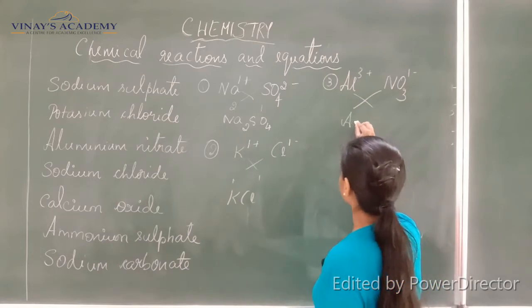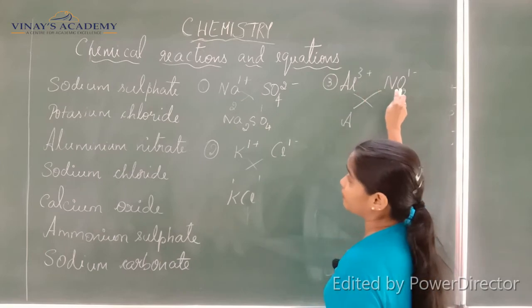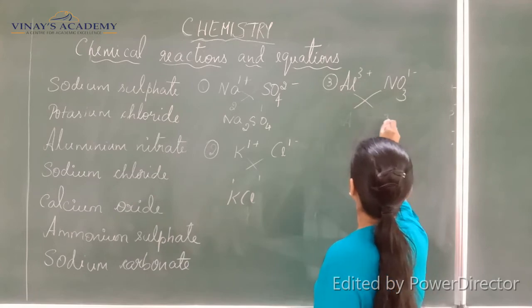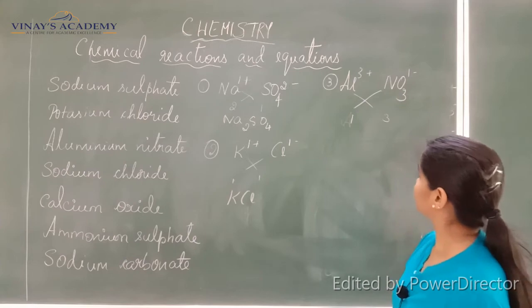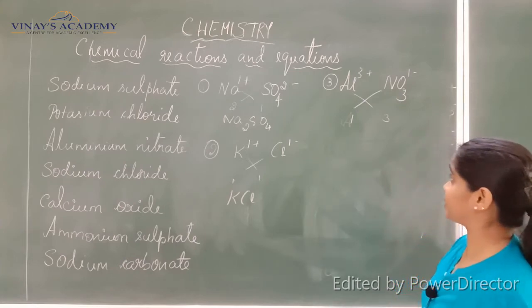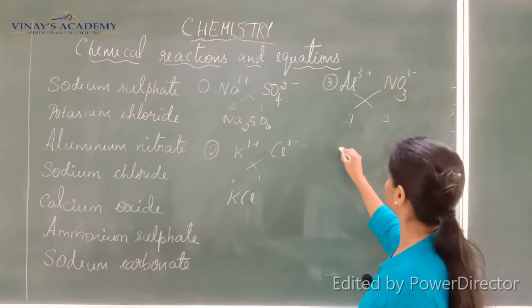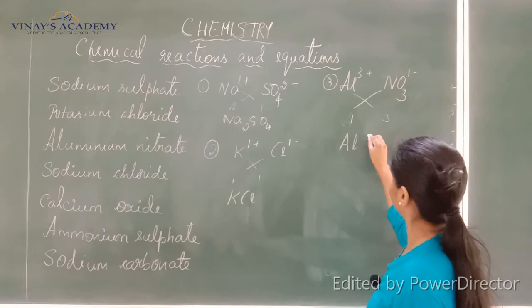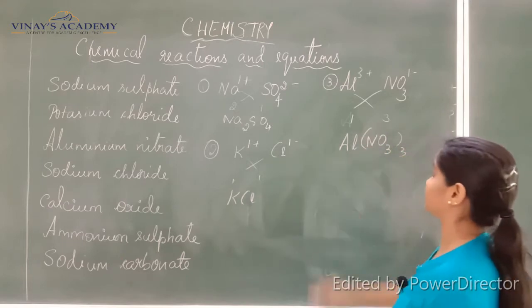So aluminium nitrate, Al3 plus and NO3 1 minus. So here you get the exchange of the valencies. Alright. So then how to write it now? Al NO3 thrice.